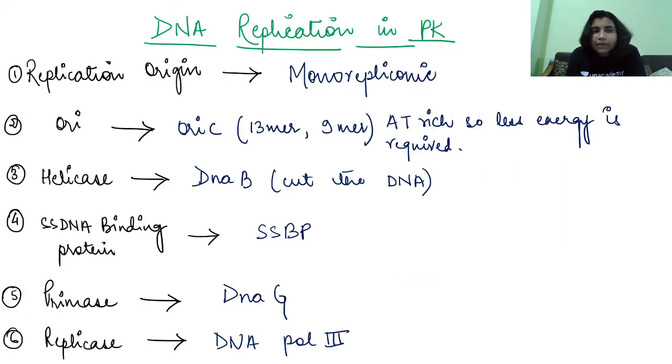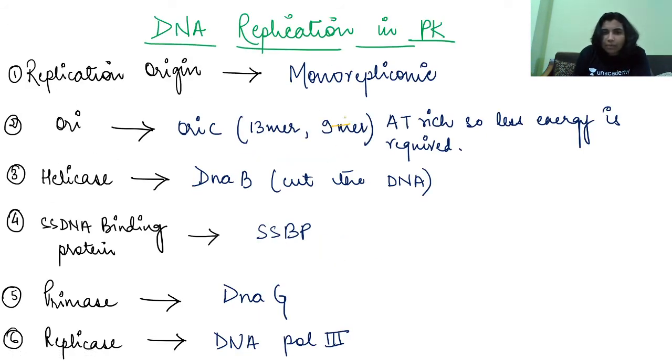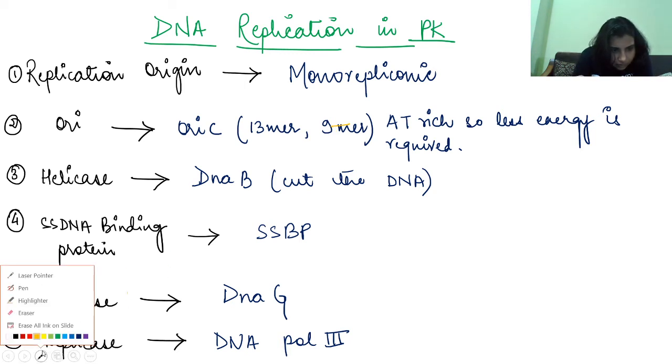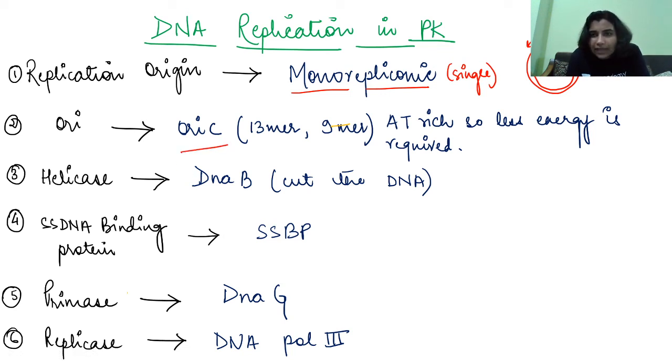Coming to DNA replication in prokaryotes, the replication origin is basically monorepliconic. That means it is having a single replicon. If I draw this, now this is called origin of replication. So here, single replicon, right? Next, ORC. ORC is basically origin recognition complex, which will recognize the ORI site, right?